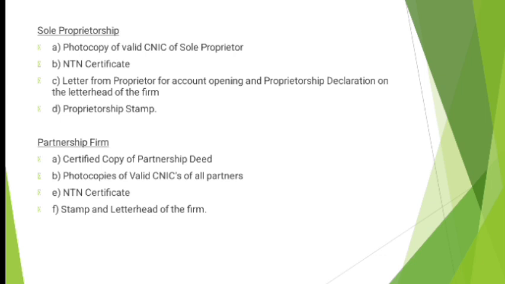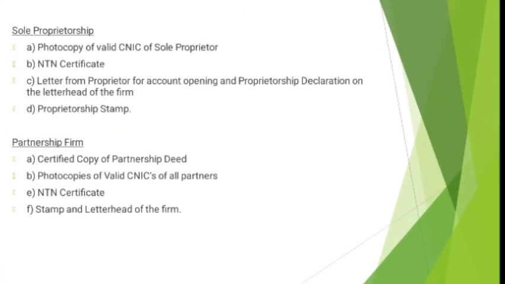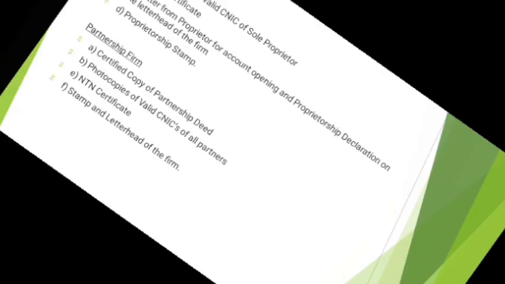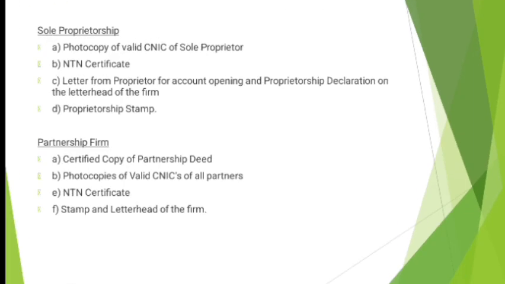So for that category, you need to provide a photocopy of the valid CNIC of the sole proprietor to the banker, and the NTN certificate, if he or she has a National Tax Number from FBR. Also a letter from the proprietor for account opening and a proprietor declaration on the letterhead of the firm, business or shop which the person is running, with the stamp of that shop attached and signature provided.